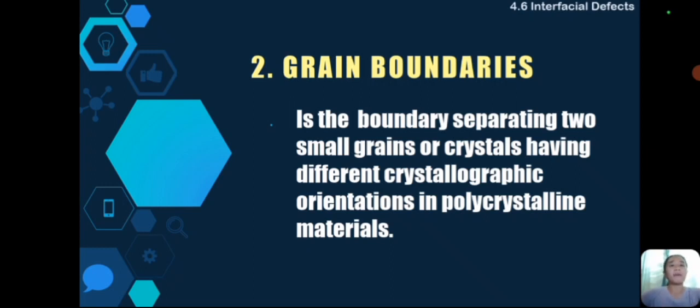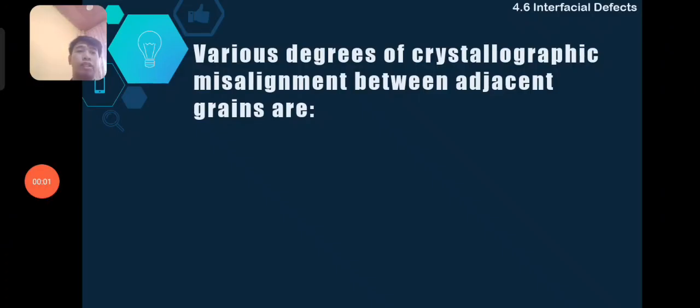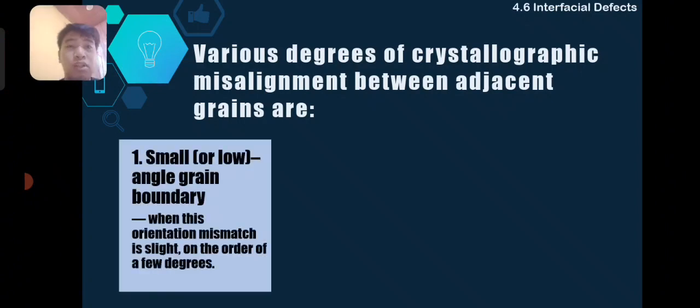In the diagram, sa diagram na ito, you would see na may makikita ka dyan na small angle and high angle boundaries. Ang high angle occurs when adjacent grains are significantly misaligned. However, sa small angle naman, it is slightly misaligned, making it mas maliit ang tilt ng atomic plane sa small angle compared sa high angle. So, various degrees of crystallographic misalignment between adjacent grains are: first is small or low angle